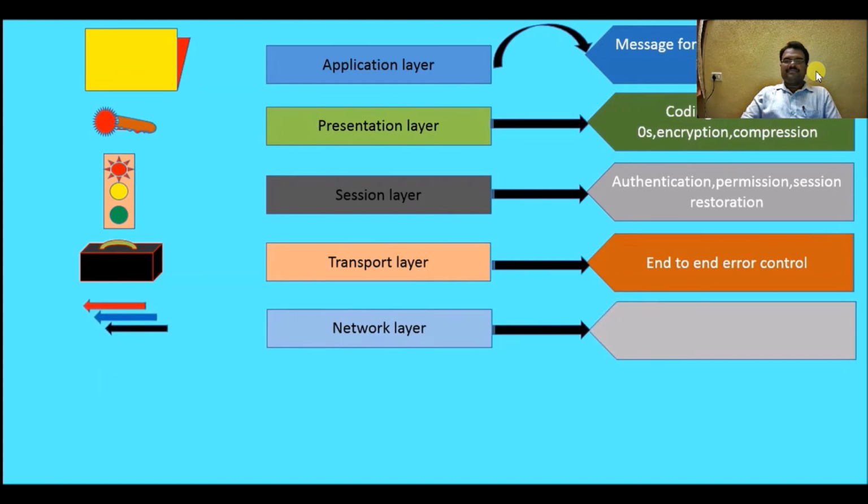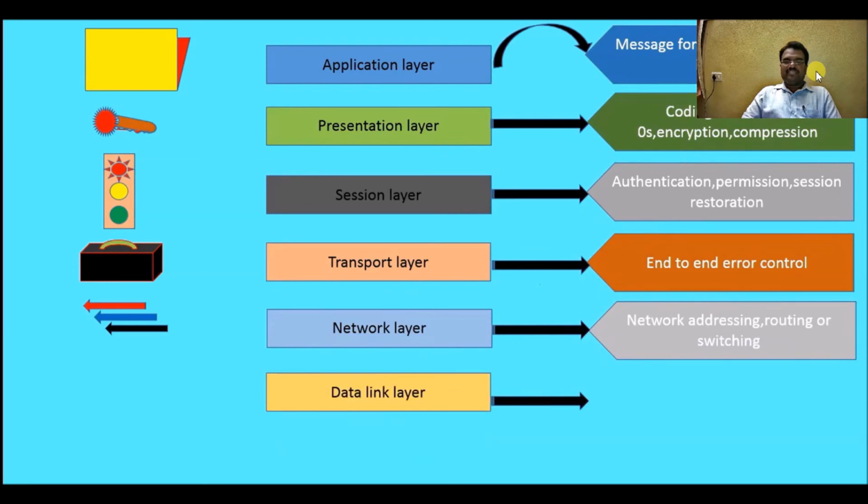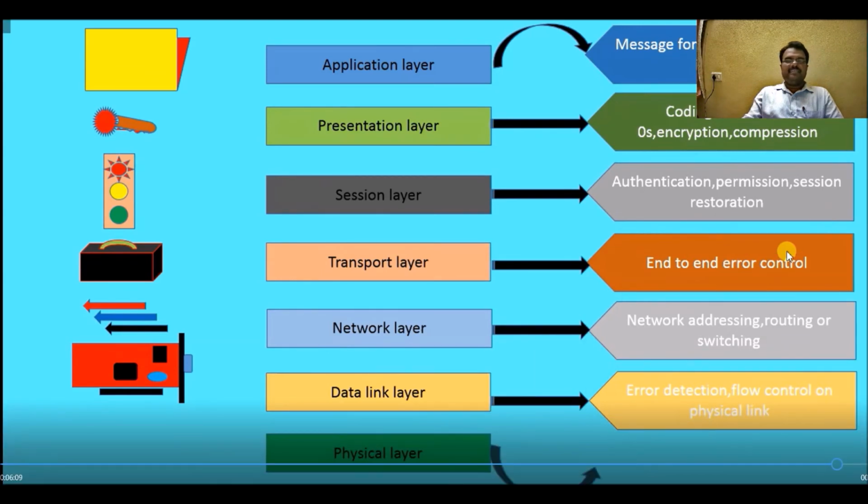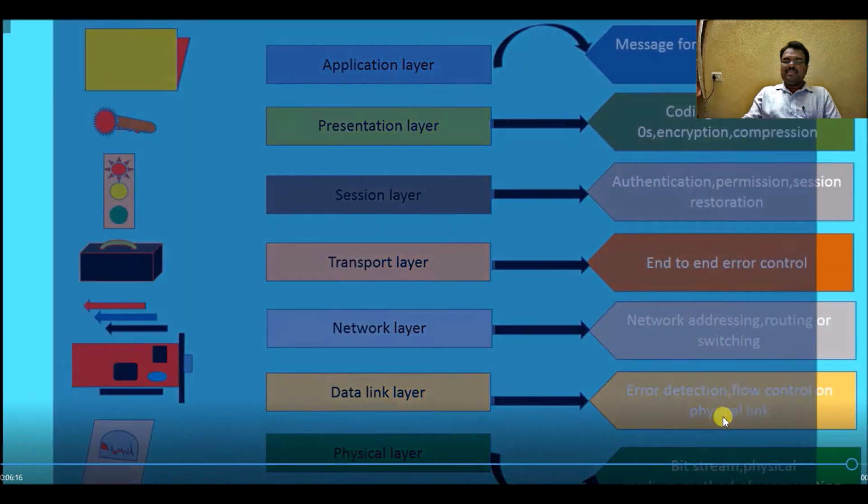The network layer takes care of network addressing, routing or switching. The data link layer takes care of error detection and flow control on the physical link. The physical layer finally contains the bit stream, physical media, method of representing it and everything.